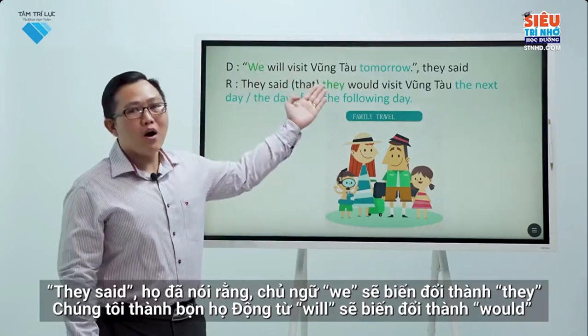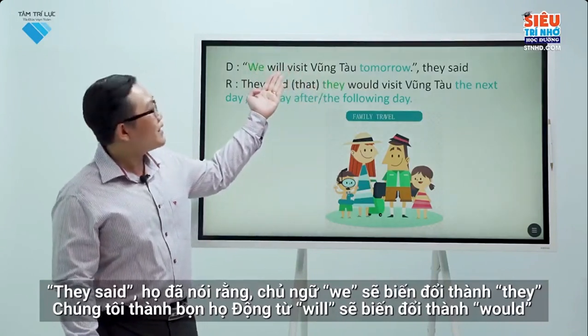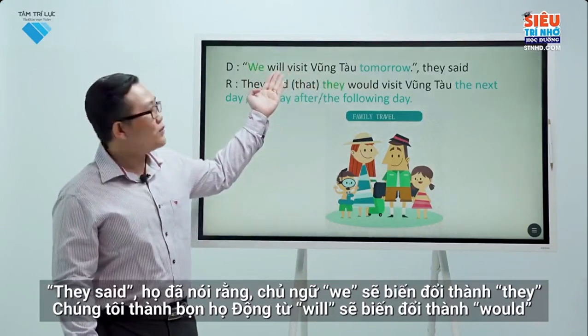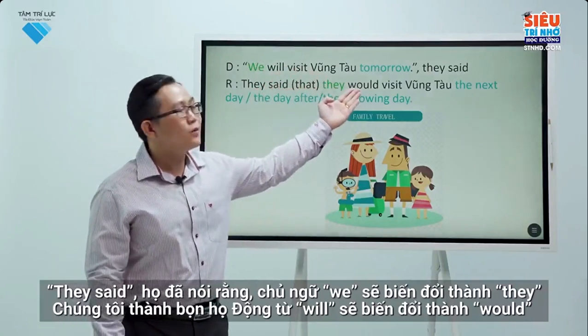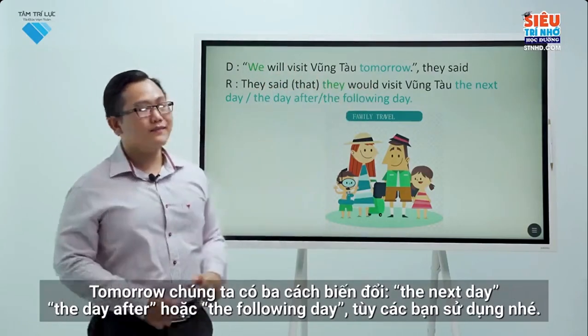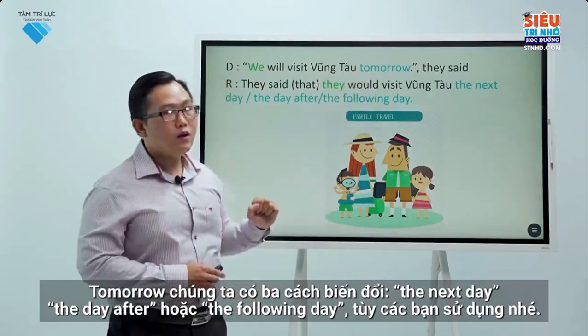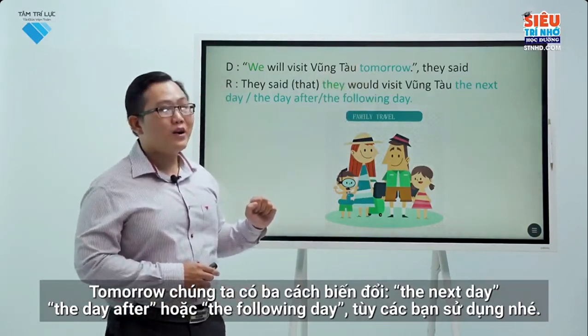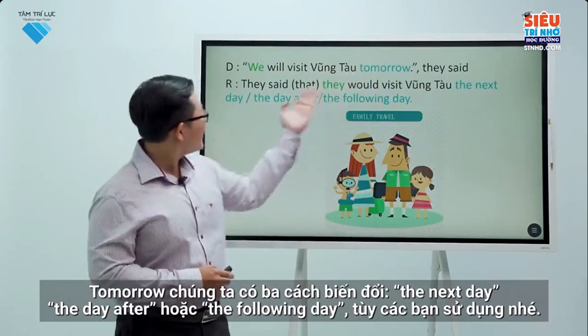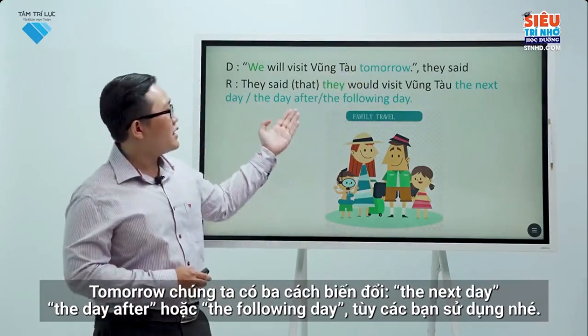The verb will be changed to would and visit. Vung Tau tomorrow, we have 3 ways to change: the next day, the day after, or the following day. You can use whatever you want.